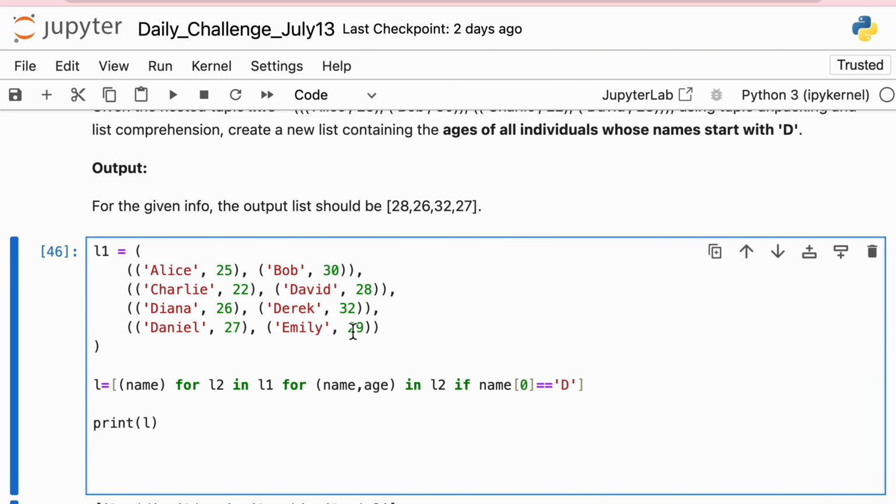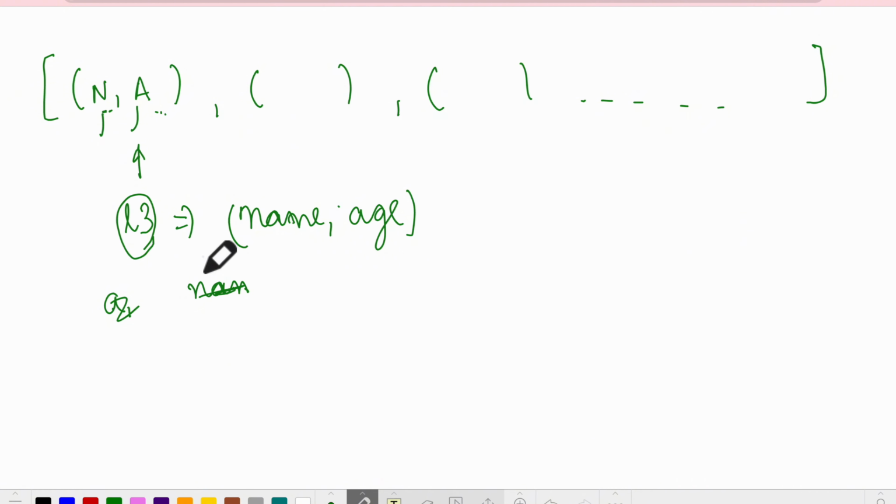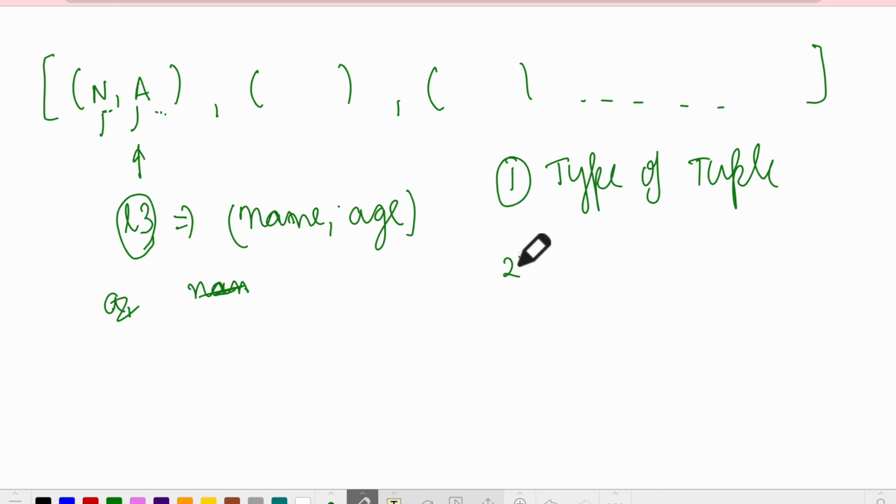So let me just create the general architecture, the solution once again. First of all, get to know the type of tuple or list, as I mentioned. After that, create the tree, then assign iterators.